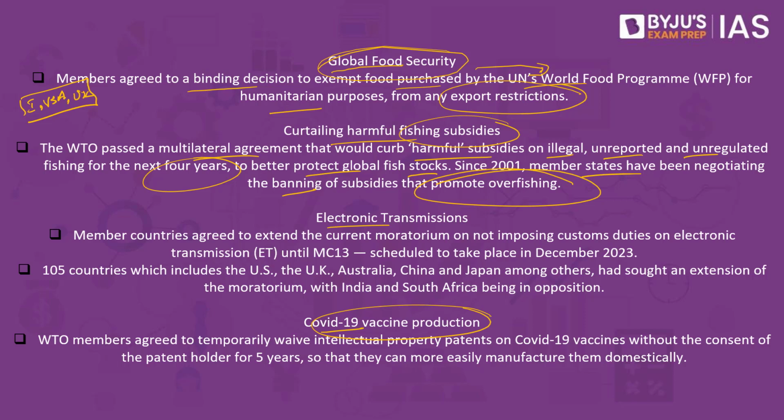So when they engage in overfishing, they are also providing subsidies to those companies or organizations which are engaged in overfishing. So this particular agreement currently goes on to say if any subsidy is given where overfishing has been done, or illegal fishing has been done, or unreported fishing has been done, or unregulated fishing is present, in such case subsidies should be withdrawn immediately.